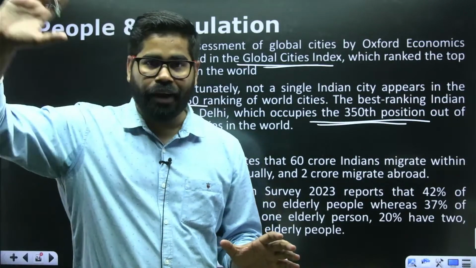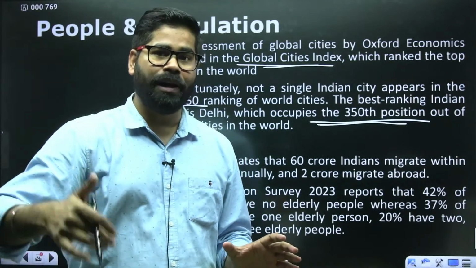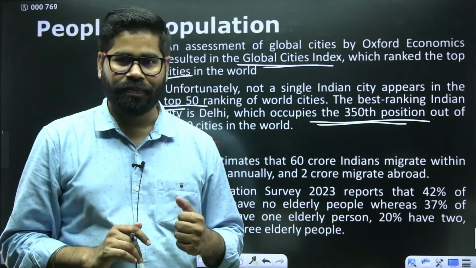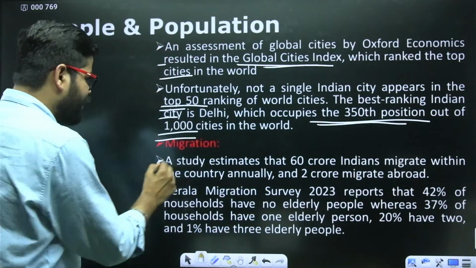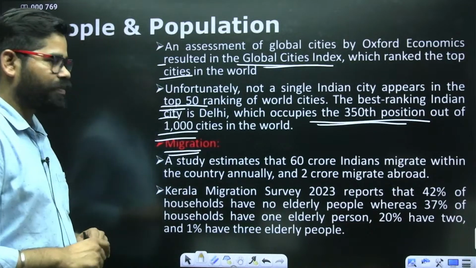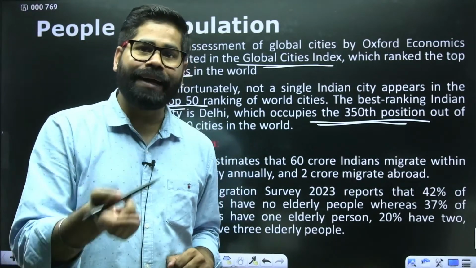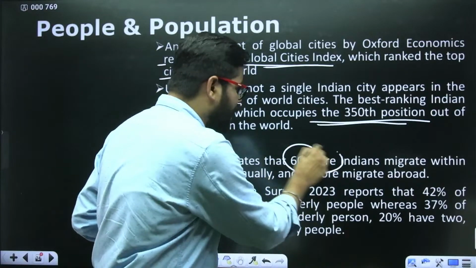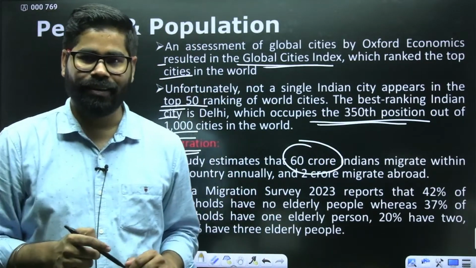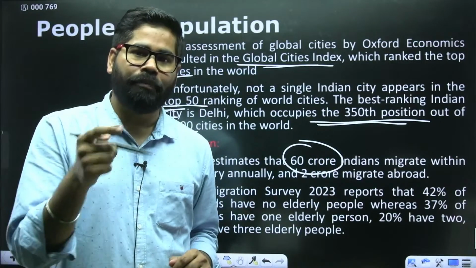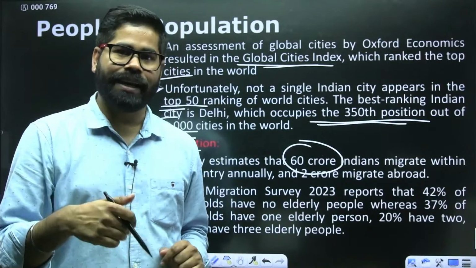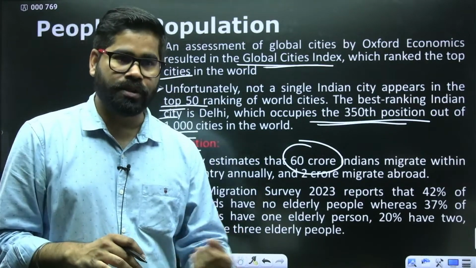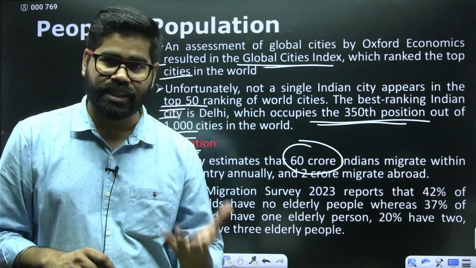So while we have an enormous population or human resources, our cities are not up to the mark. On the other hand, see this part of migration. Out of 140 crore people of India, around 60 crore people are internal migrants. 60 crore people are migrating within India, meaning they are leaving their villages or their towns, going out of the city or out of the state.